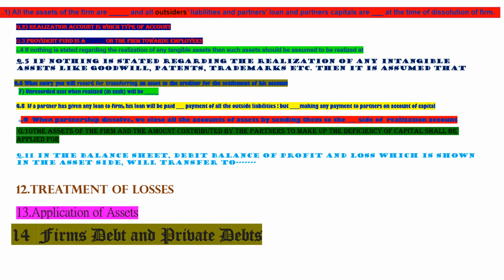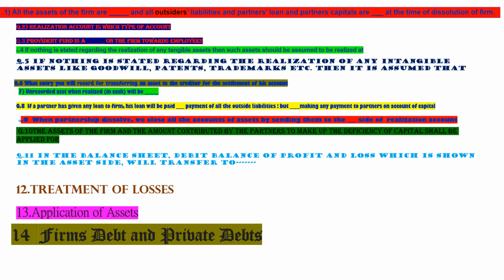That is, when we close the partnership firm, we transfer all the assets to the debit side of realization account at the book value. 10th, the assets of the firm and the amount contributed by the partners to make up the deficiency of capital shall be applied for payment of liabilities.